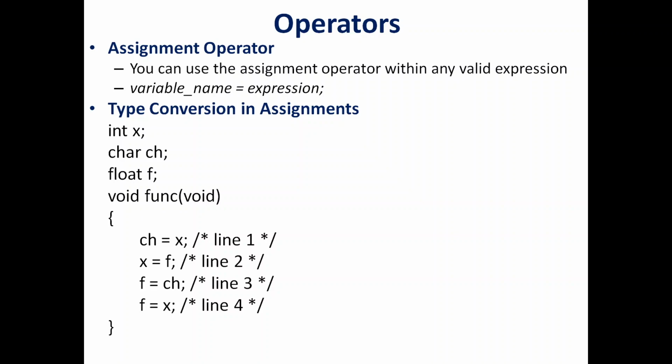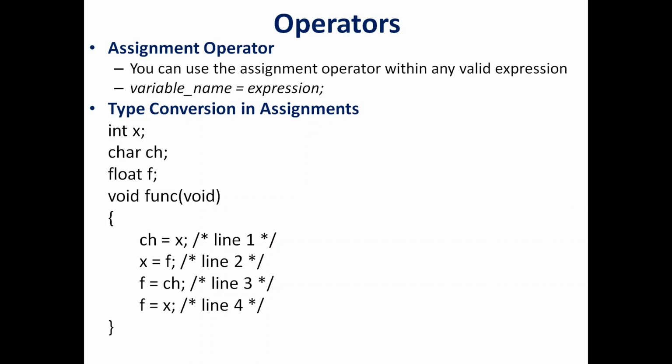So how will this be dealt with by the compiler? Number one, will it throw an error message? As far as C++ is concerned, that is not going to be considered an error. It will not throw any error message. Instead, it will translate the right hand value into the data type pertaining to the left side. That is what we refer to as type conversion or automatic type conversion. Similarly, in an expression, when you write a plus b, and a and b are not of the same data type, that also results in a type conversion.